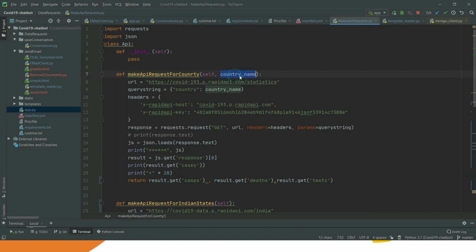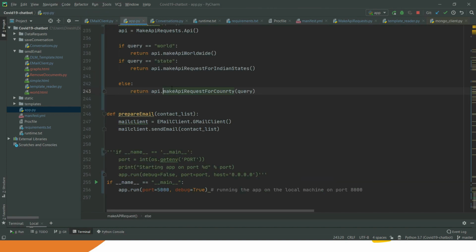So it has a country name, and then this is the URL, this is the query string or parameter, and then these are the headers. You'll be able to see that this is the token which we discussed in our last video, that we have to generate a RapidAPI token. So you have to use your own token over here, and then Python is requesting this particular URL for the Indian reports, and then it is returning the responses.